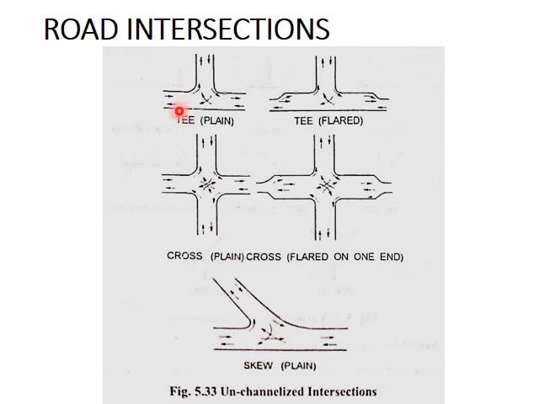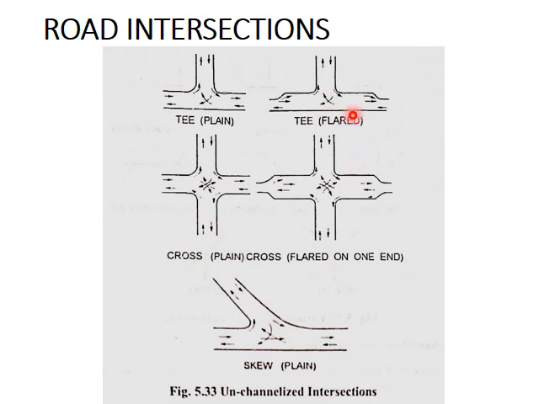See here you can see a T intersection, traffic movement. Here there is a conflict point. Here there is a cross-shaped intersection, conflict points are there. Here there is a skewed intersection or a Y intersection. Here also traffic conflict points are there. When none of these intersections are channelized, all of these are unchannelized intersections.